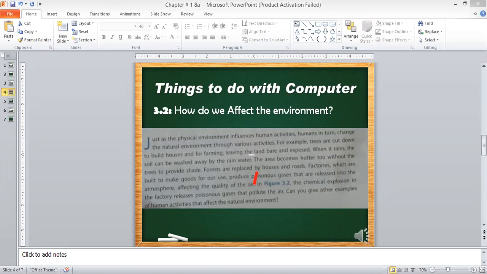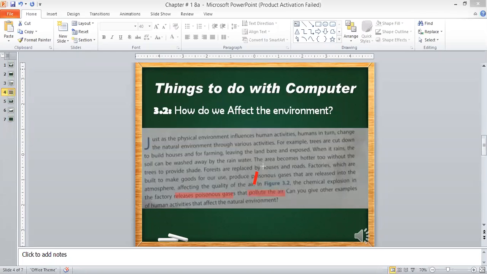Okay, now what did Abdul Rahman Ayman say? Abdul Rahman Ayman said in figure 3.2, the chemical explosion. The word explosion means the blast. Now the chemical explosion happens inside the factories, in the burners they burn the chemicals. So in the burners, chemical explosion will happen normally in the factories, and they will release the poisonous gas that pollutes the earth. What does pollute mean?